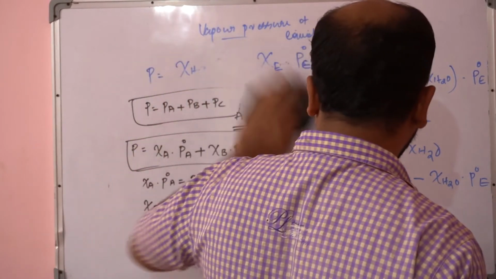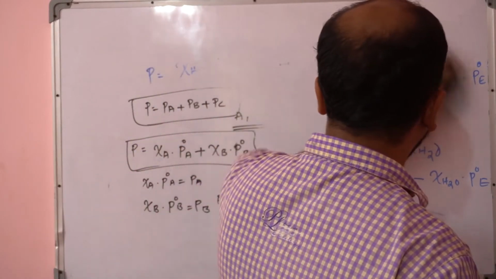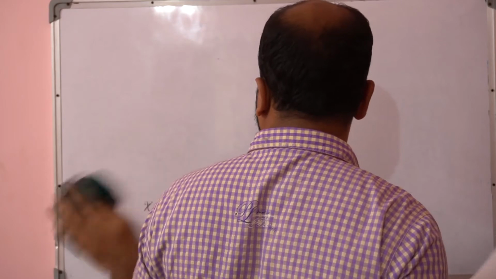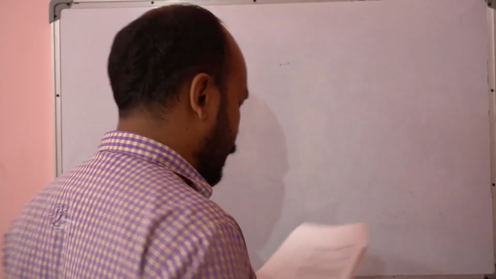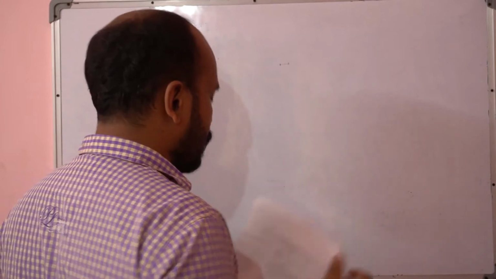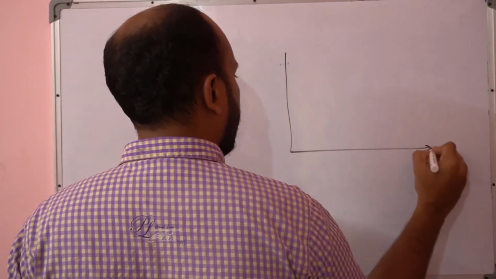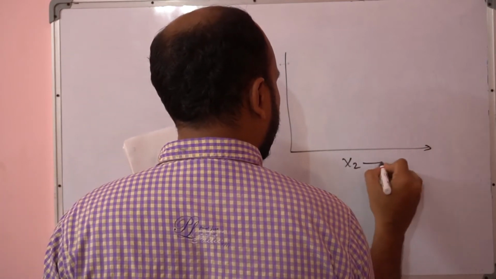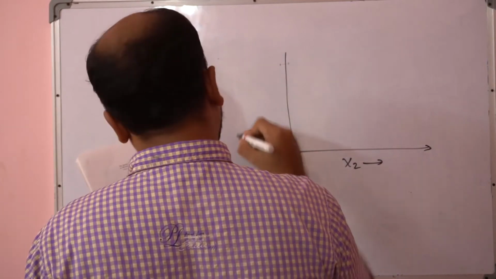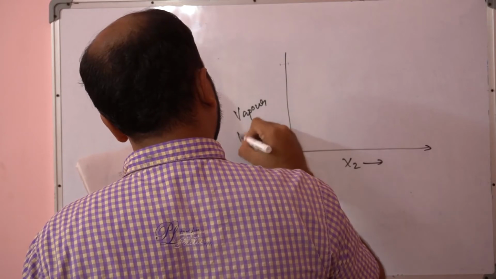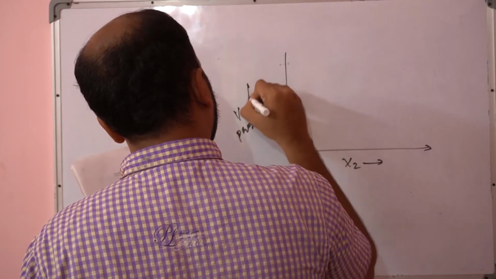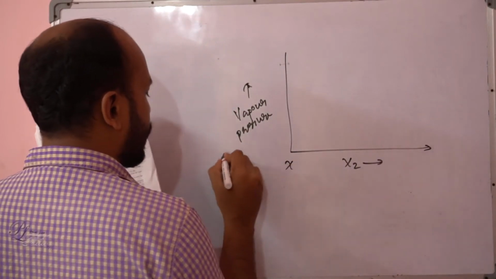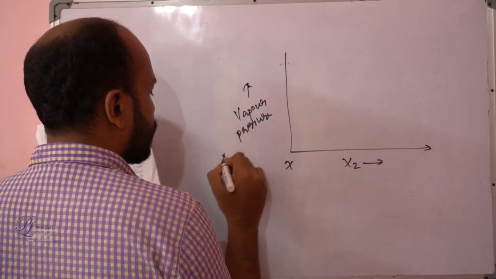Suppose I represent it graphically. If I am drawing a graph, think in this way: the mole fraction of component 2 is on the x-axis, and the vapor pressure is on the y-axis.